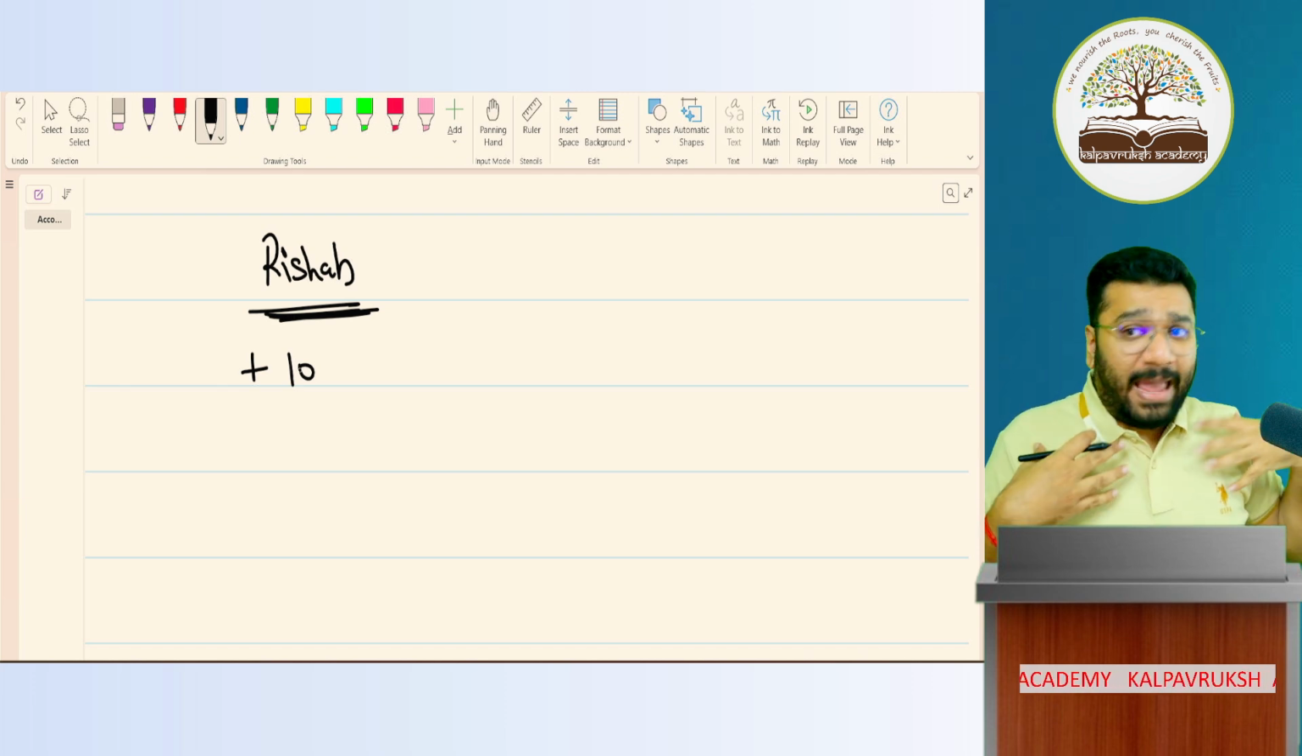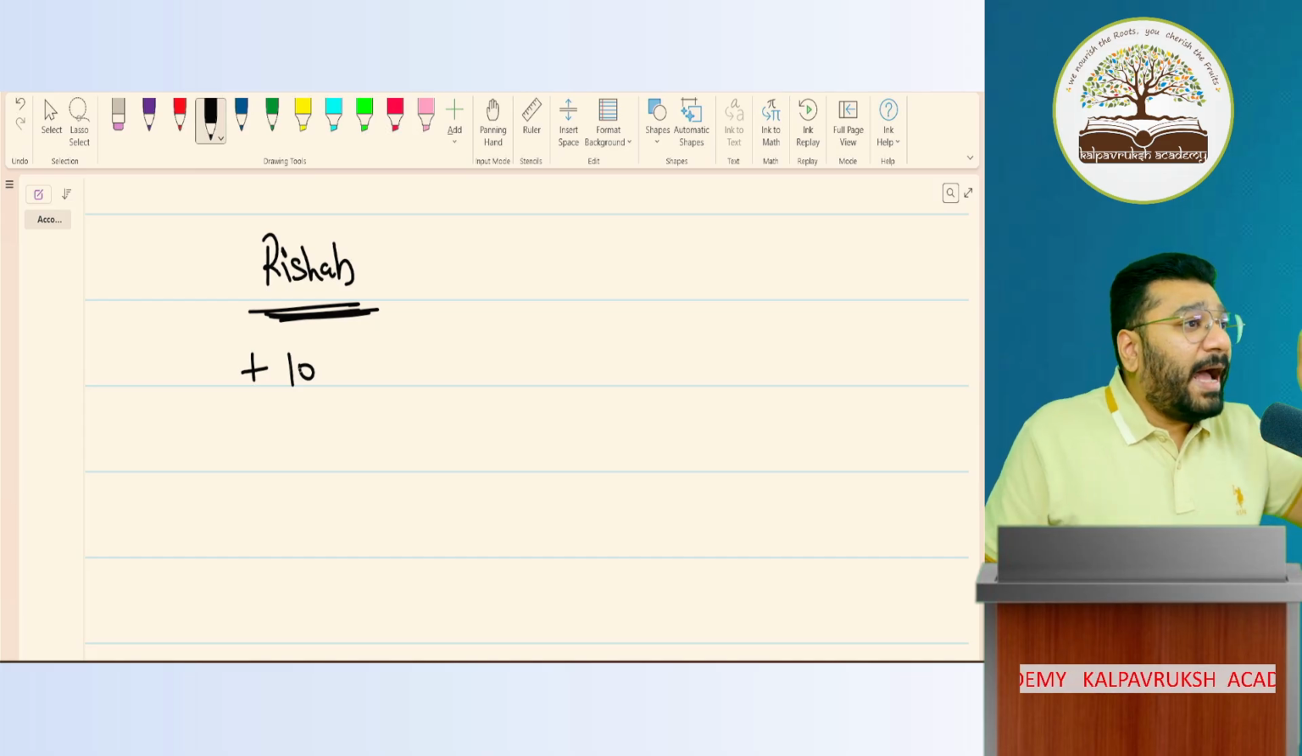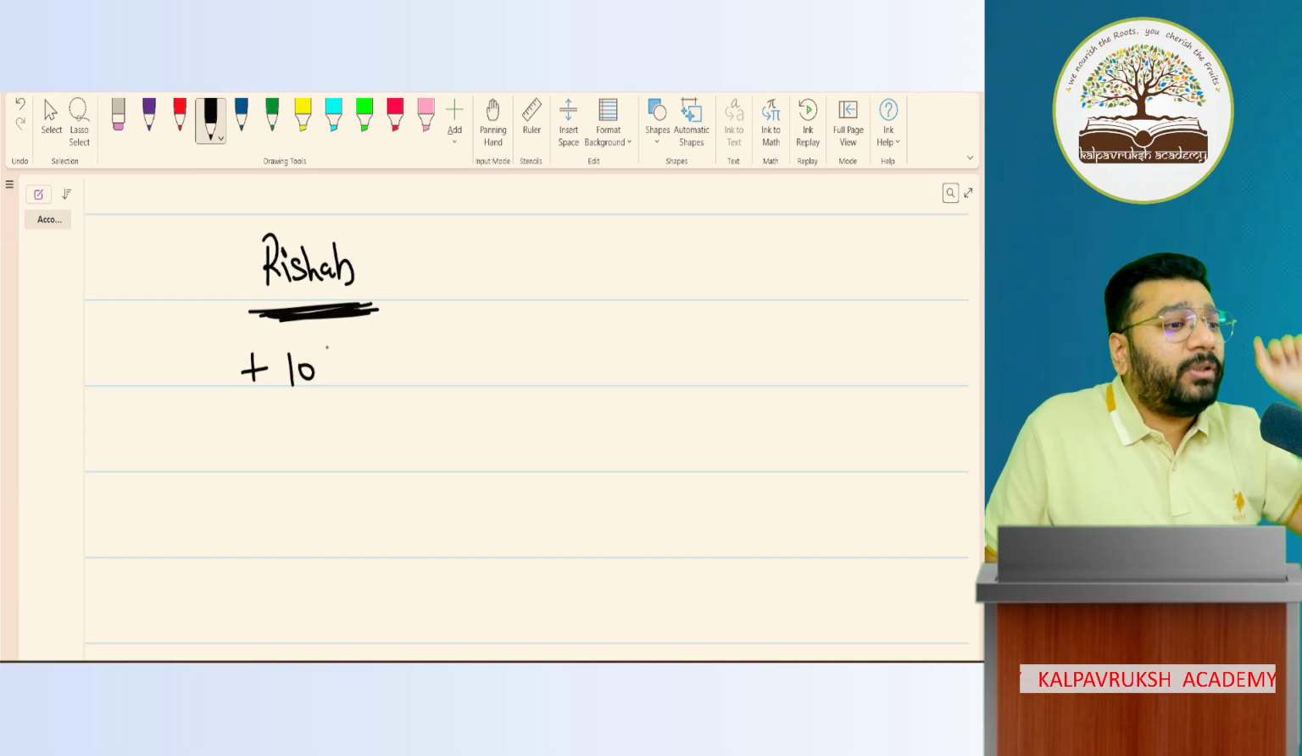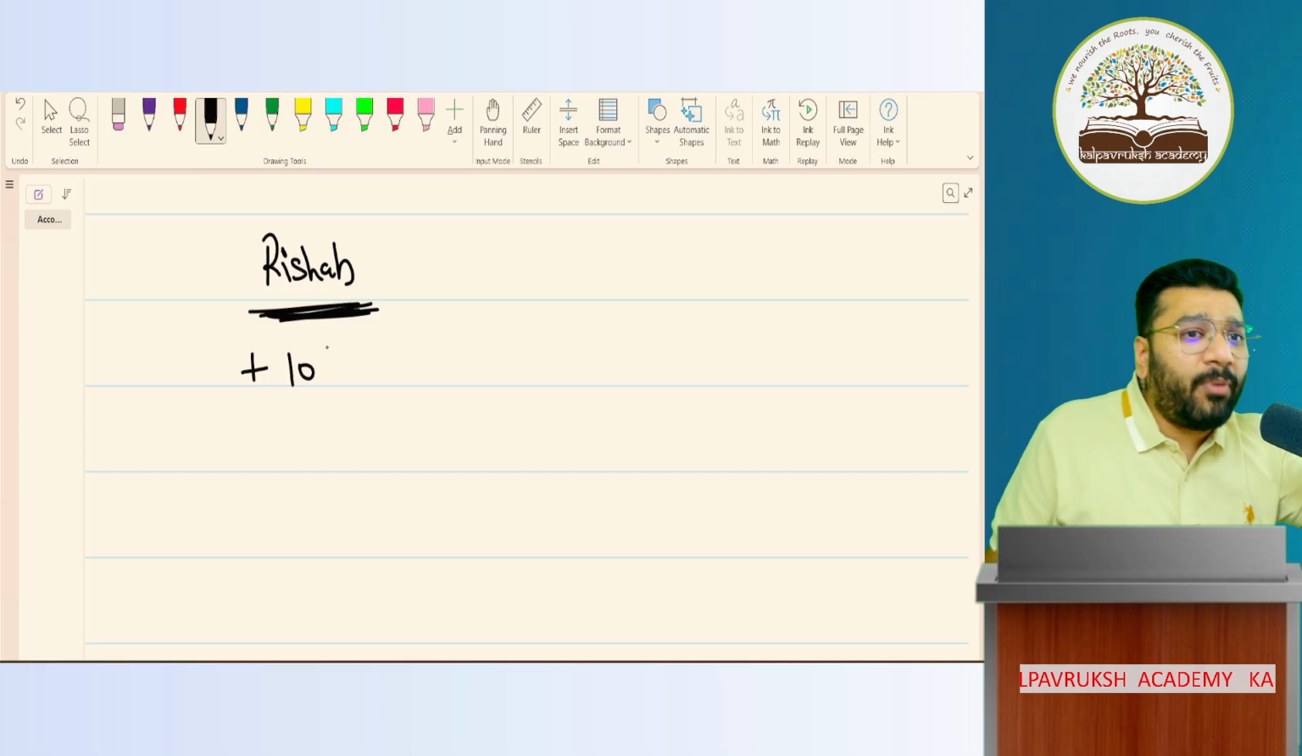So I wrote, imagine I'm that shopkeeper. So what did I do? I wrote the heading as Rishabh and below that I just put plus 10 rupee. Any problem here? No.